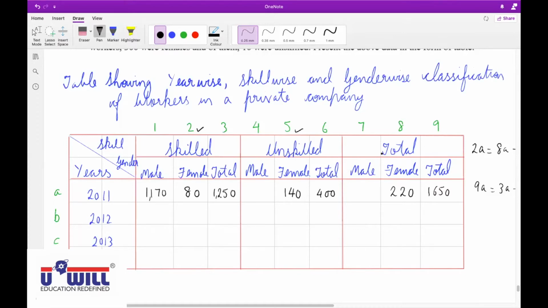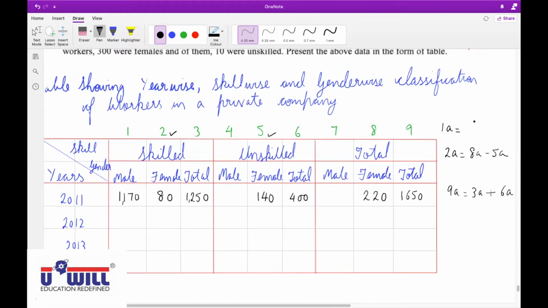So once again, how did you get this 1A? 1A is 3A minus 2A. Okay. Tell me, unskilled male, how will we get it the same way? 400 minus 140, that is 5A, 260. Yeah, 6A minus 5A, 400 minus 140, 260.